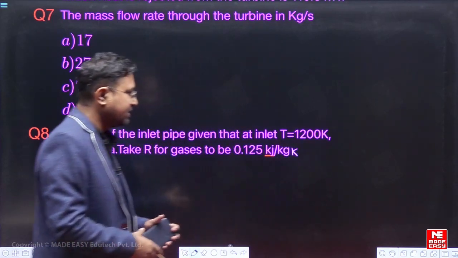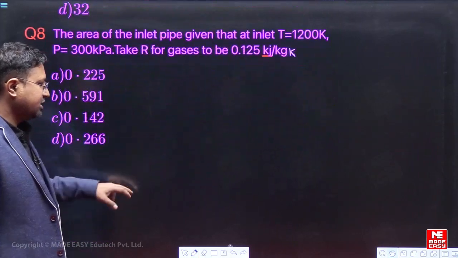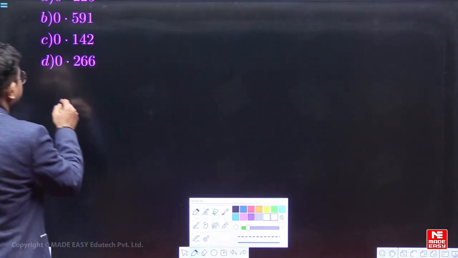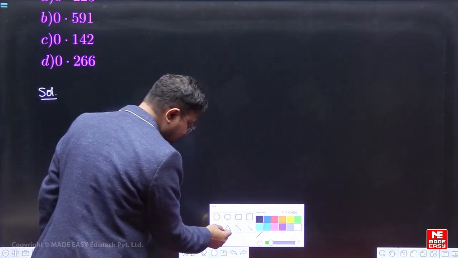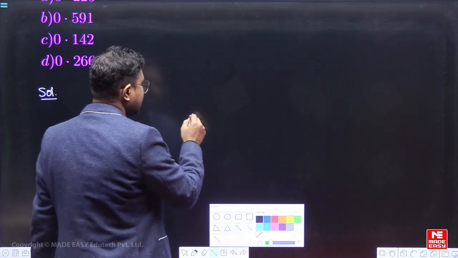This should be the R. Fine. Now let us see the situation and try to solve the problem here. So we have the situation of a turbine. Turbine की situation है, तो turbine की situation में represent कर रहा हूँ.